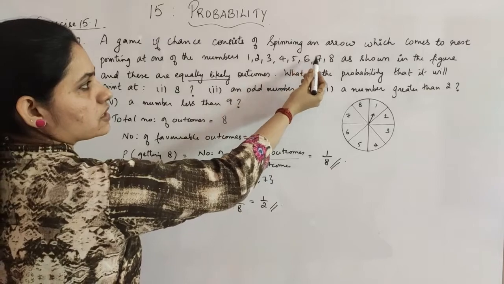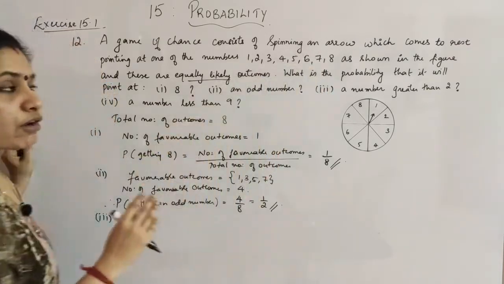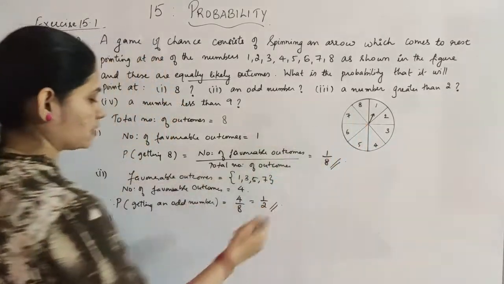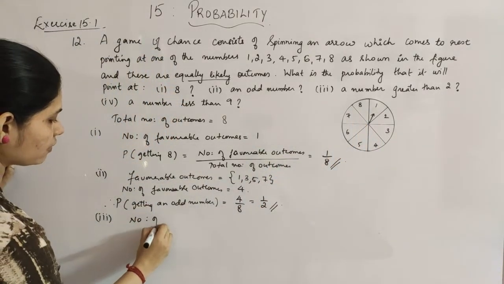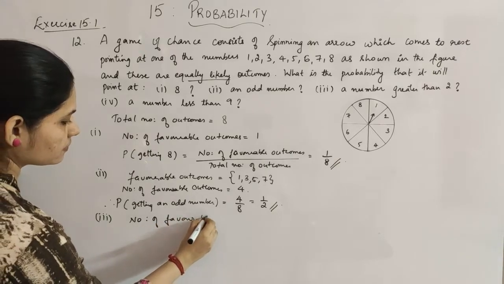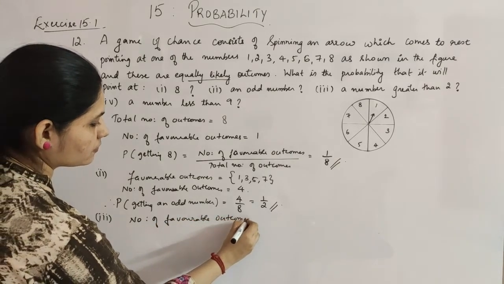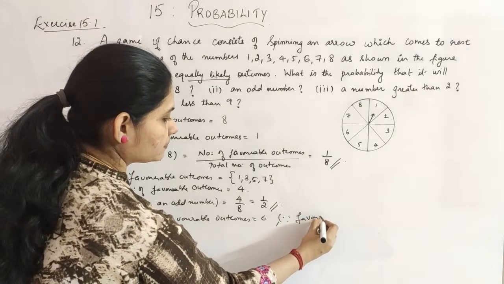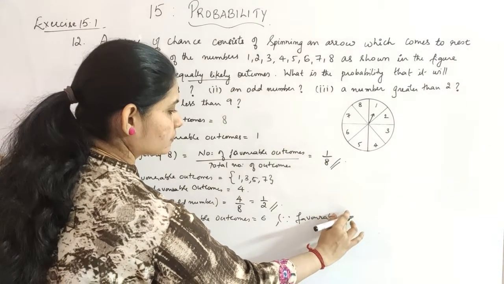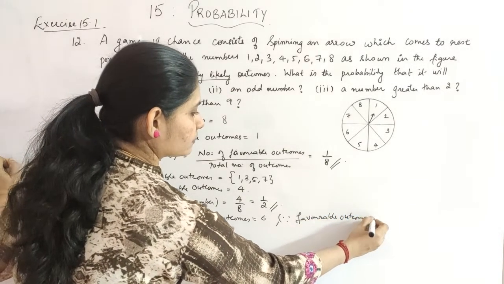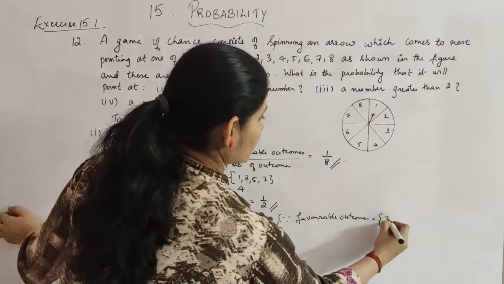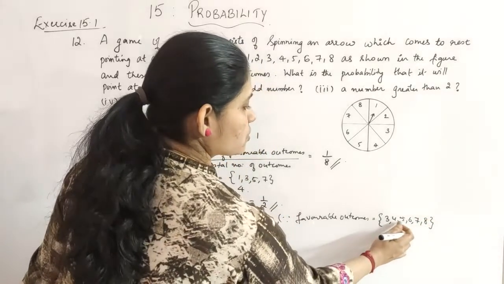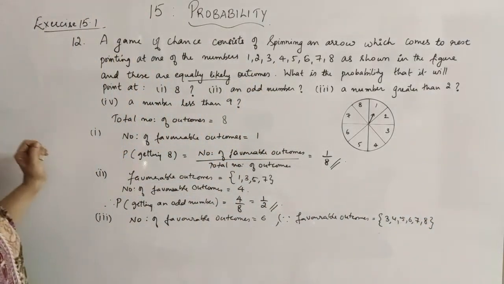3, 4, 5, 6, 7, 8. So you have the number of favorable outcomes as 6. 1, 2, 3, 4, 5, 6. So the number of favorable outcomes is equal to 6. And how did you get that? Since the favorable outcomes are 3, 4, 5, 6, 7 and 8. So 1, 2, 3, 4, 5, 6. That is the number of favorable outcomes.